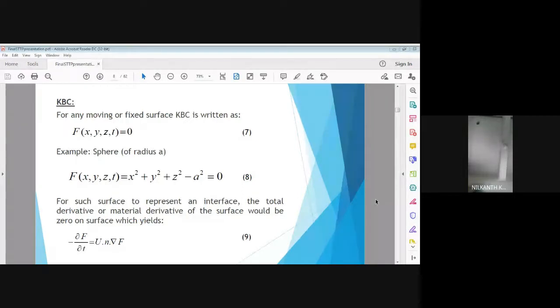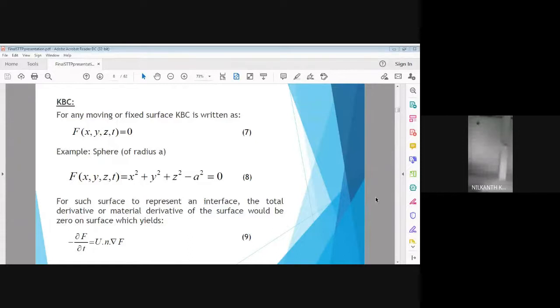So from that equation, if we force the remaining three terms to 0, then we get minus dou f by dou t is equal to u dot n cap, n cap being the unit vector outward to the surface, into gradient of f, equation 9.